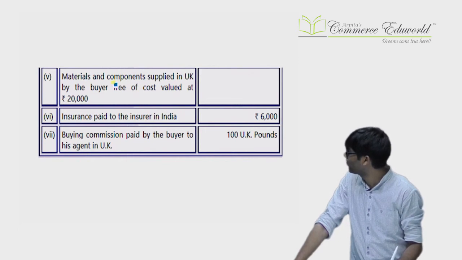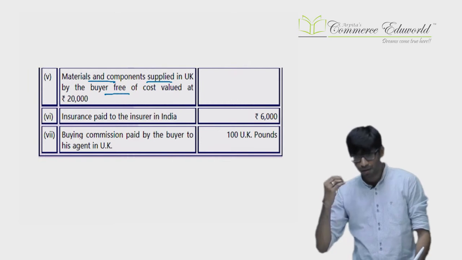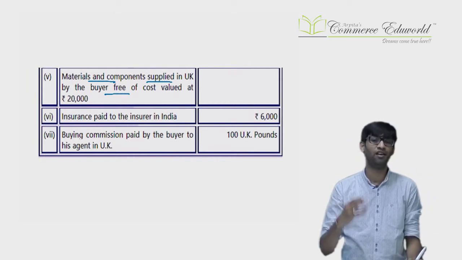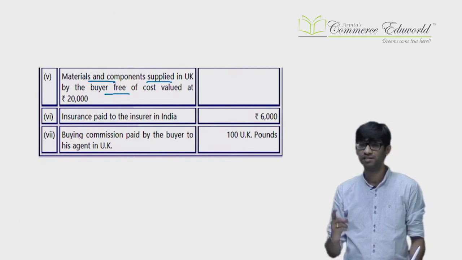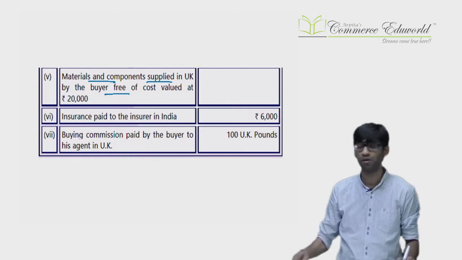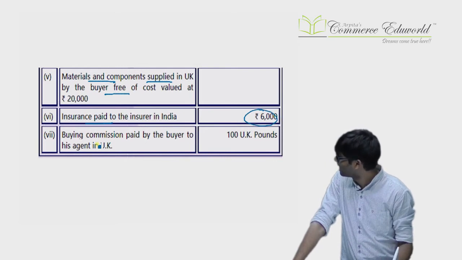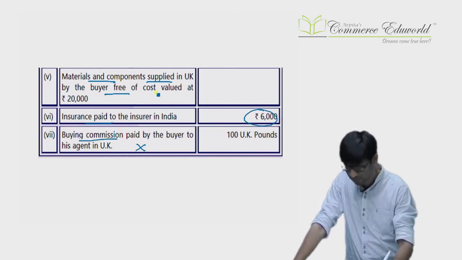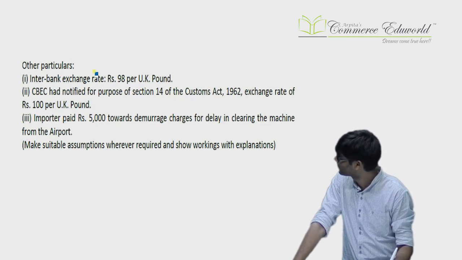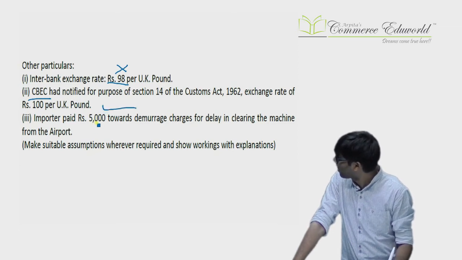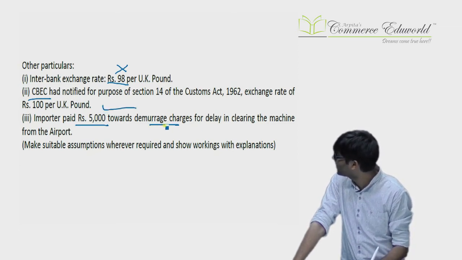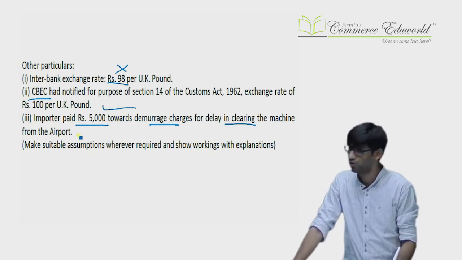Then materials or components supplied in UK by the buyer free of cost. Anything which the buyer gives to the supplier free of cost is added to the value. That is again as per rule 10.1, which was there before and now also. Insurance paid, actual insurance is known. Buying commission is never included. Other particulars. Interbank exchange rate, that is not at all relevant for us. CBC rate, this is relevant for us. 500 paid towards demurrage charges for delaying in clearance of the goods from the airport. Now this won't be considered.